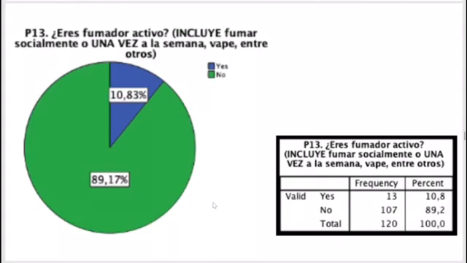We have to keep in mind that smoking includes smoking socially, and smoking once a week or on the weekends in a meeting, or vaping. All that counts as being a smoker.